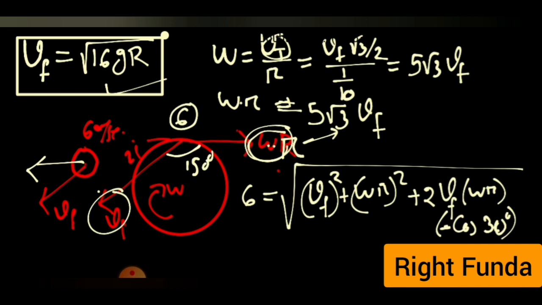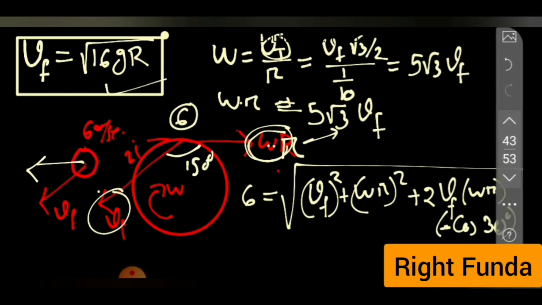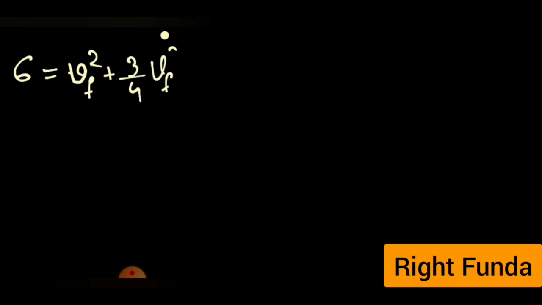We'll go to the next page and simplify this one to obtain the result. So what can be written is 6 is equal to the square root of Vf square plus 3 by 4 Vf square minus 3 by 2 Vf square.